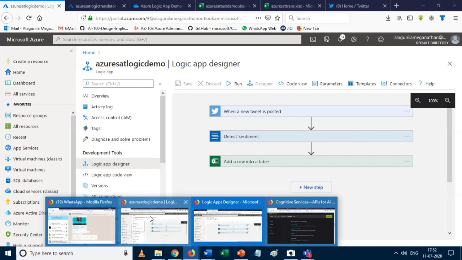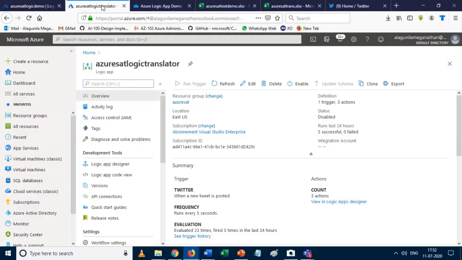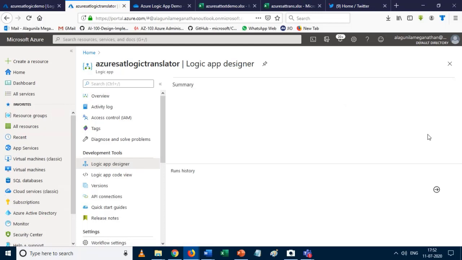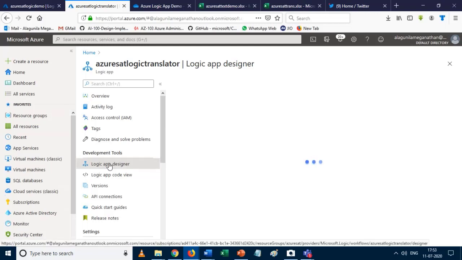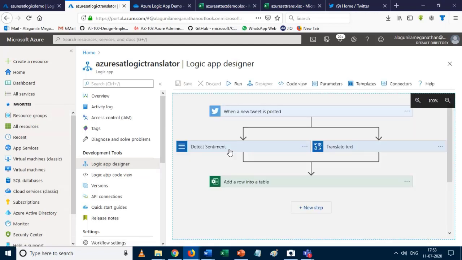I already created that one. For this demo, I click on Logic App Designer. So here I just use the parallel connections, that is parallel APIs. Whenever someone tweets with a particular hashtag, we apply the sentiment analysis, and also we can apply the translator API. I think my net is slow. Yes, we apply the text analytics API, and also the translator API.